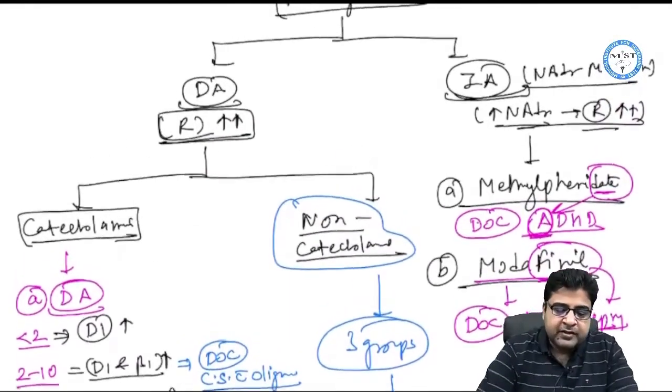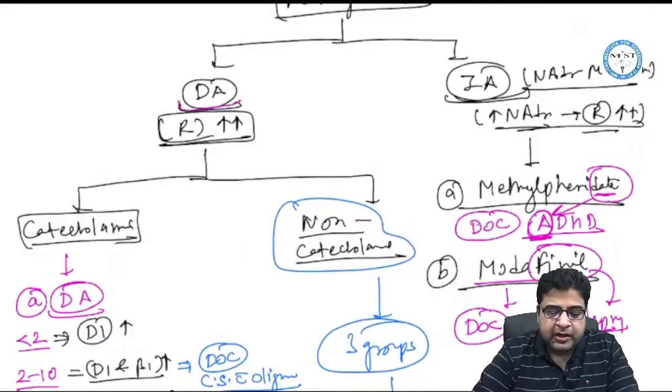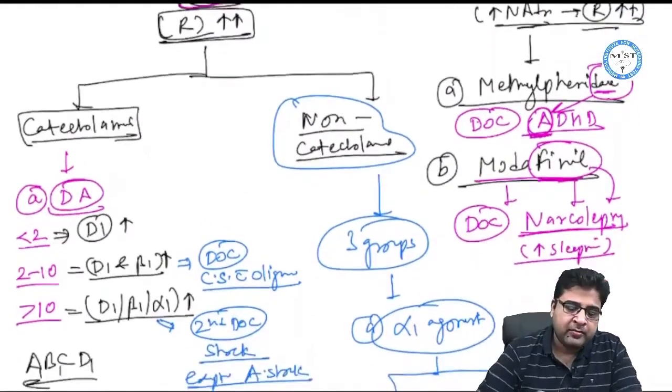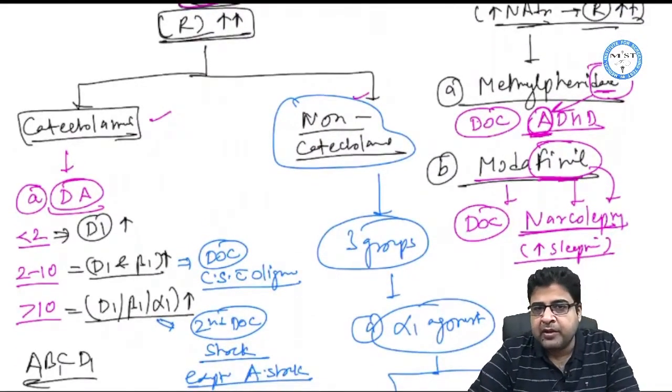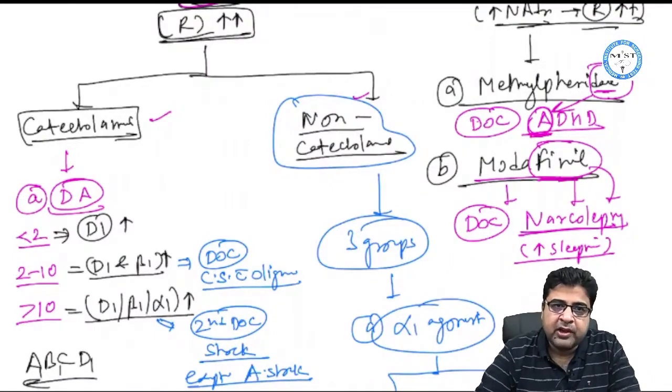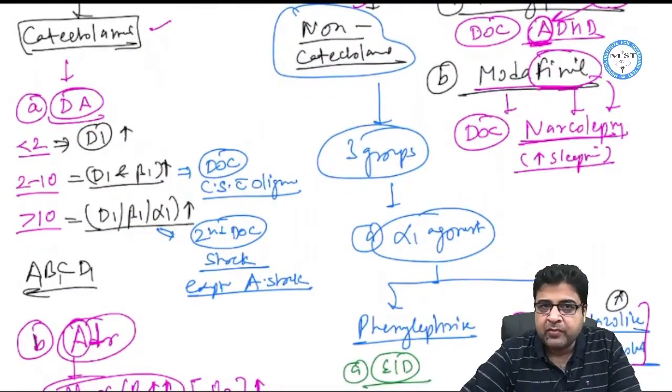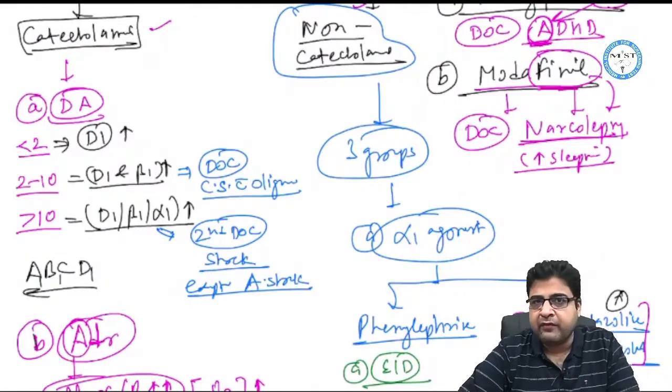Now after that we discuss directly acting medicines. Directly acting medicines can be of two types: catecholamine and non-catecholamine drugs, right? If we talk about catecholamines first, there are 6 catecholamines, and out of those 6, 3 are natural and 3 are artificial.